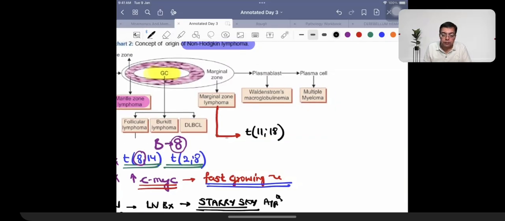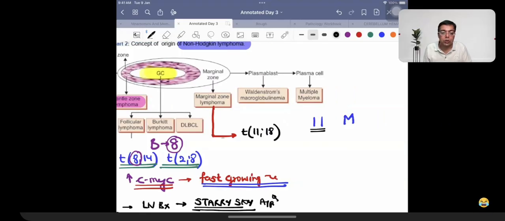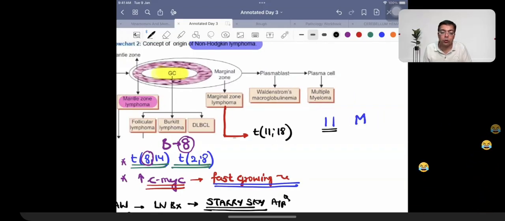11, 18. So आपने एक चीज याद रखनी है, whenever you're going to be having a tumor which is going to be arising from M, you write M like this. And for M you always have to remember translocation 11 is important. So mantle zone and marginal zone. Mantle zone is 11, 14.